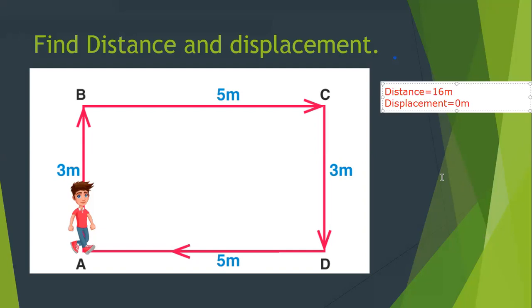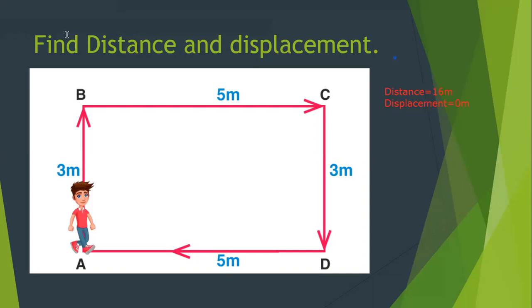Clear, class? How much is distance? 16. How much is displacement? 0. Okay. Why 0? Because the object came back to its initial position. So my distance is